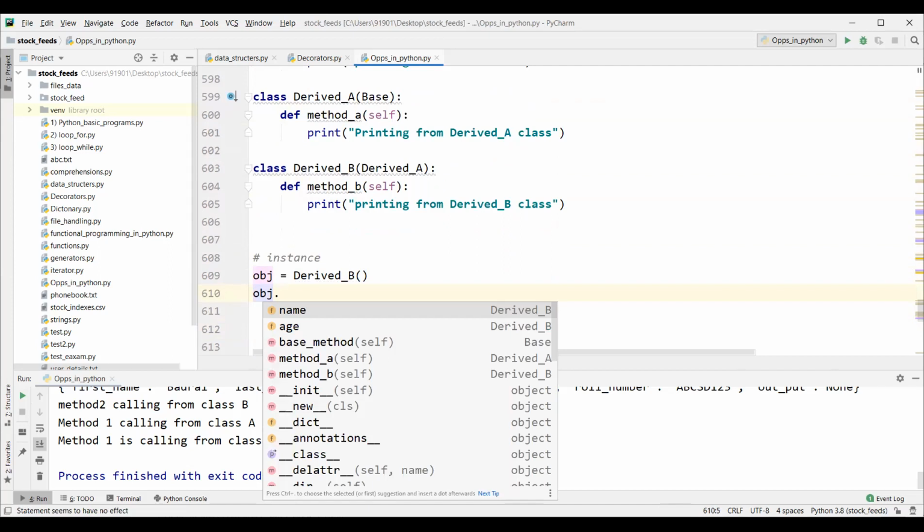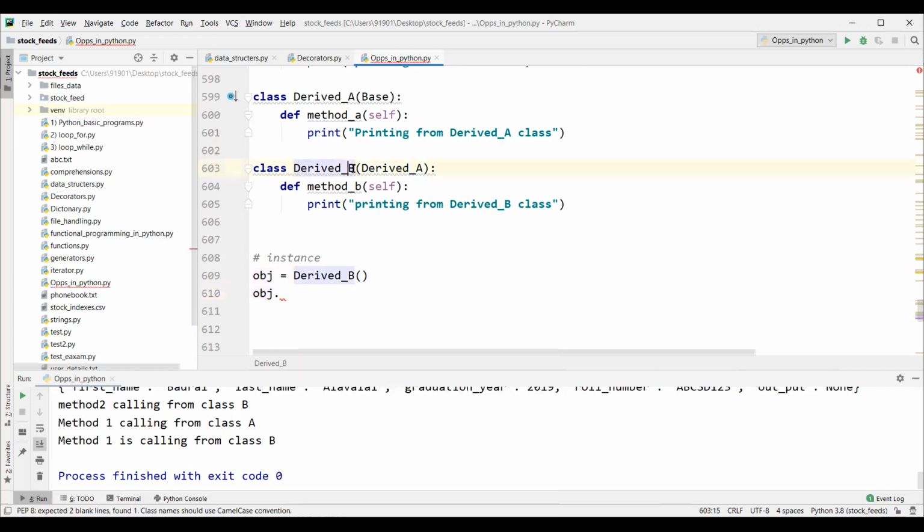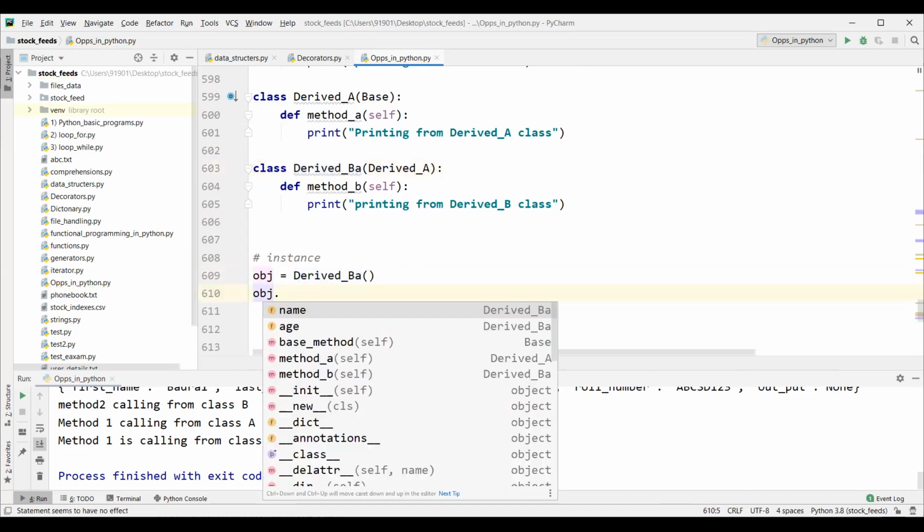Where is this name coming from? Derived class B. It is coming from somewhere. Change the object name. Okay, somewhere we defined the same name, that's why that one is coming. So I changed the class name here. Obj dot. When I say obj dot, it's okay. Still coming. No problem.